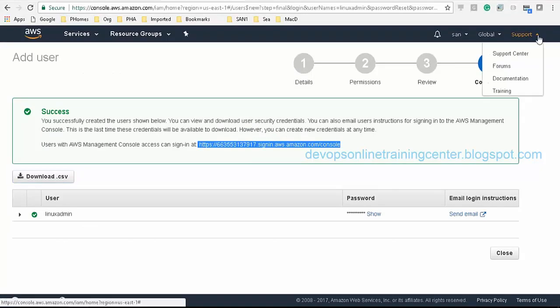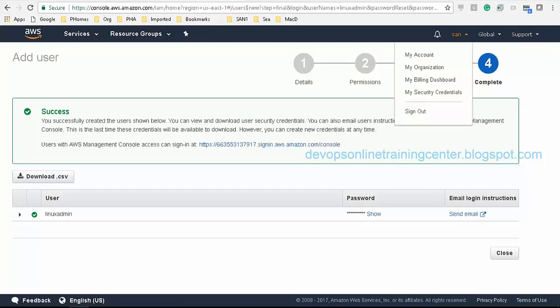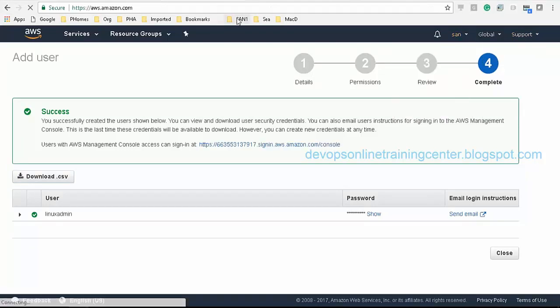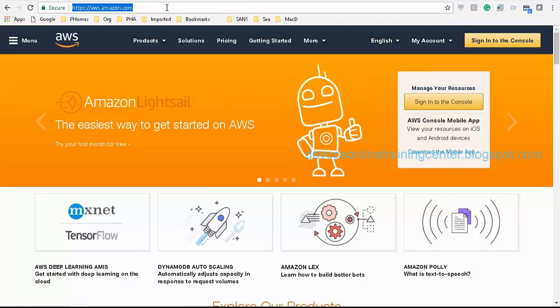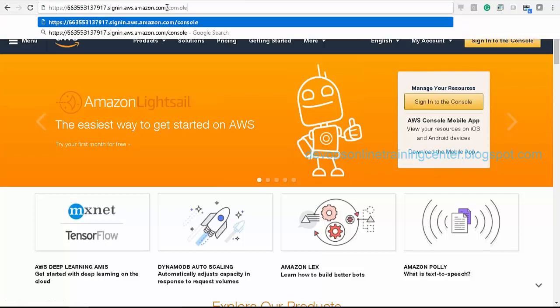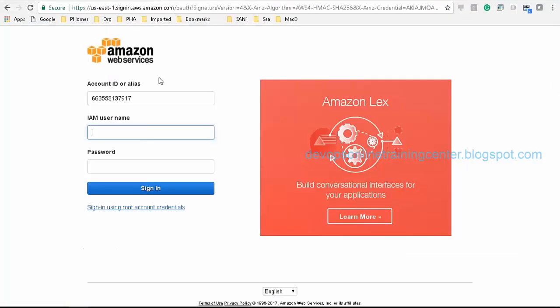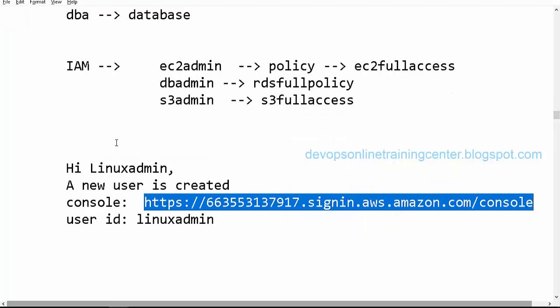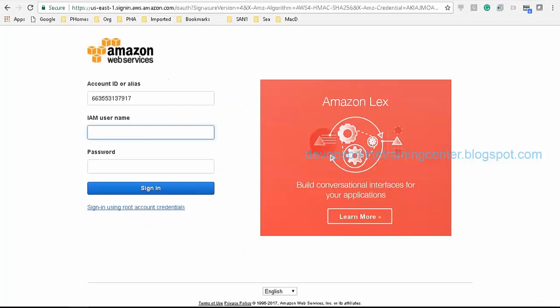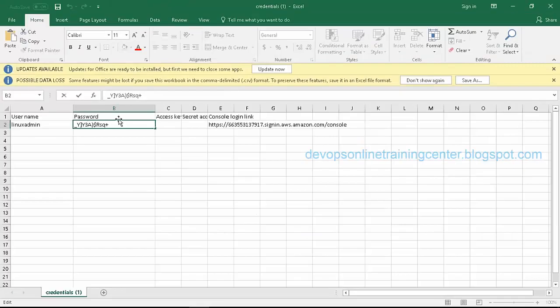I'll just sign out from my root user. Then I'll log into the Linux admin's console. Now let us say I'm a Linux admin, so I just log into the console. If you see, this thing is changed, right? Sign in using root account credential. This is the root account, but what we are signing in as is an IAM user. So now I'll give the username as Linux admin, password as this.